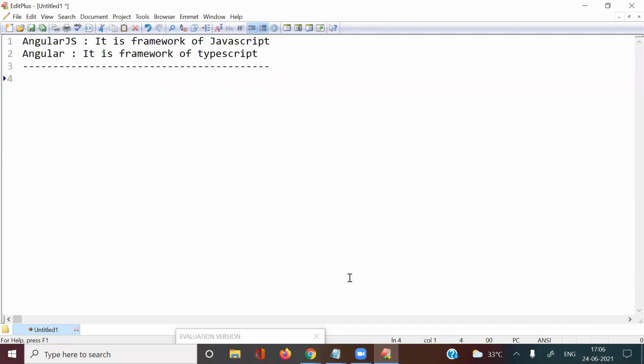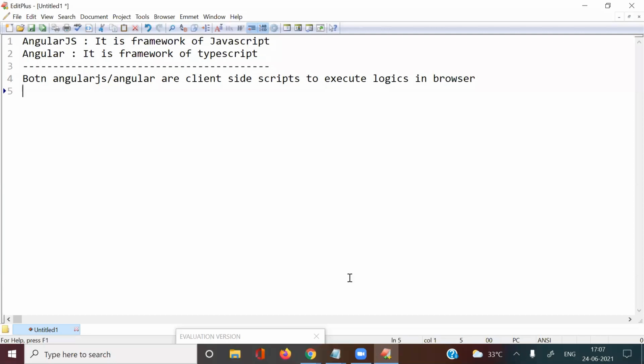So both AngularJS and Angular are client-side scripts that execute logics in the browser. So here, if you observe this, Angular and AngularJS, these are client-side scripts to execute the logics in browser. Okay, I told you these points.